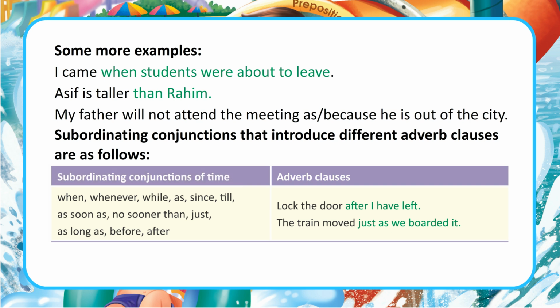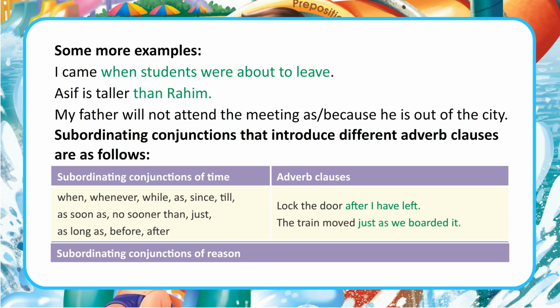Subordinating conjunctions of time introduce adverb clauses: when, whenever, while, as, since, till, as soon as, no sooner than, just as, as long as, before, after. Lock the door after I have left. The train moved just as we boarded it.